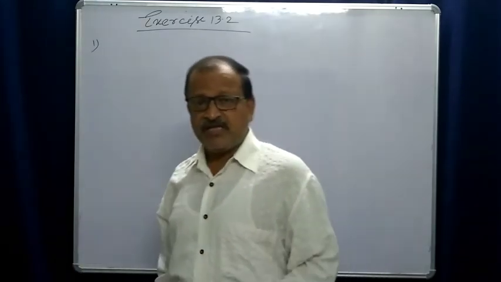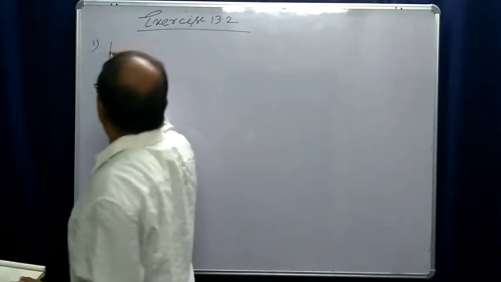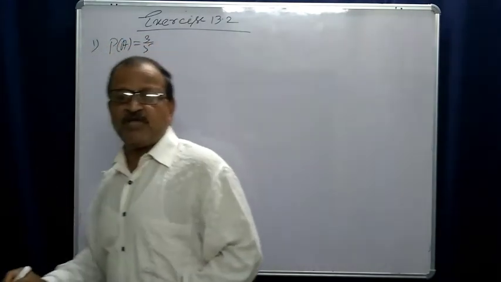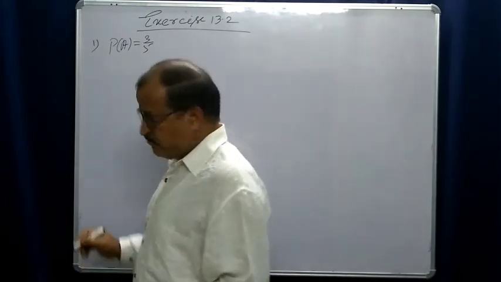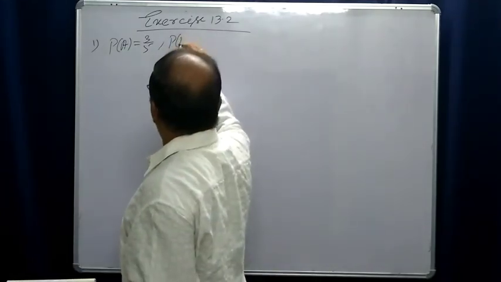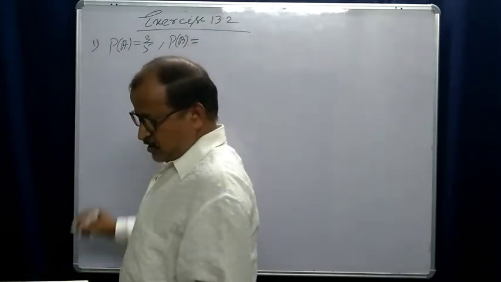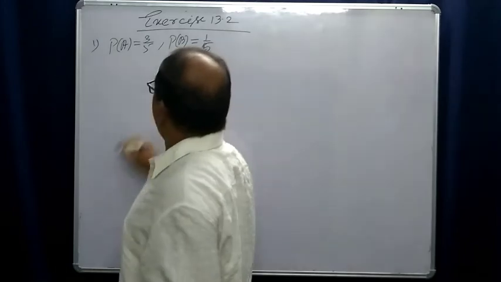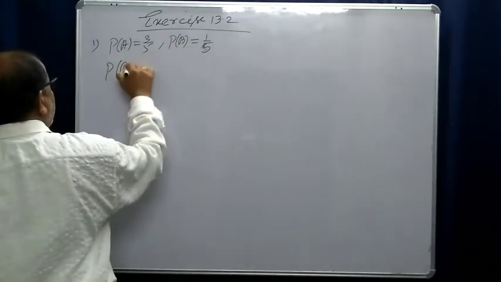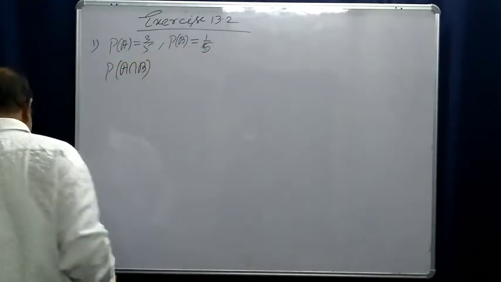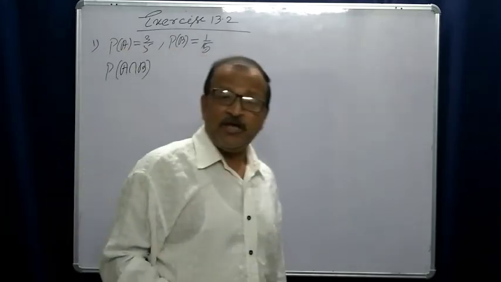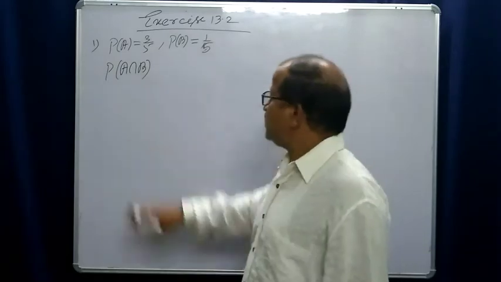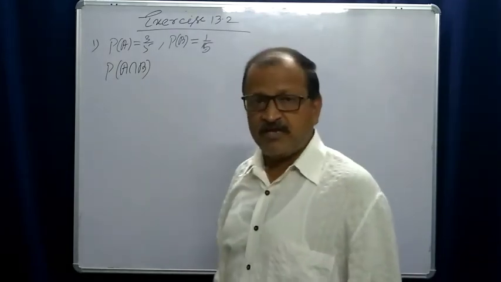Probability of A is 3 by 5, and probability of B is also given, it is 1 by 5. We are asked to find the probability of A intersection B if A and B are two independent events.